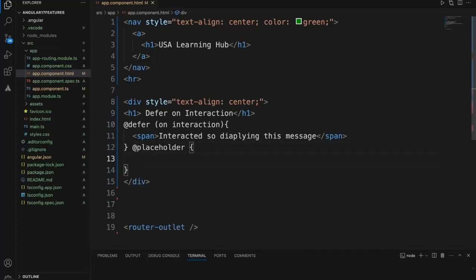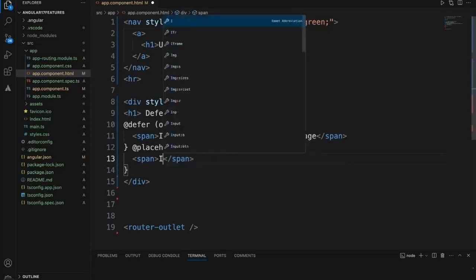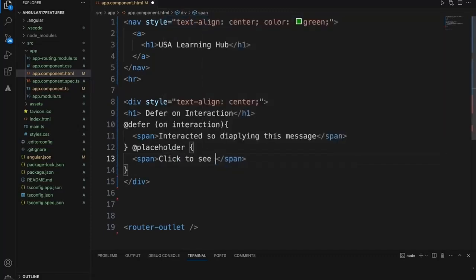Otherwise, there will be a placeholder where we can say the content. So let's understand what it is.